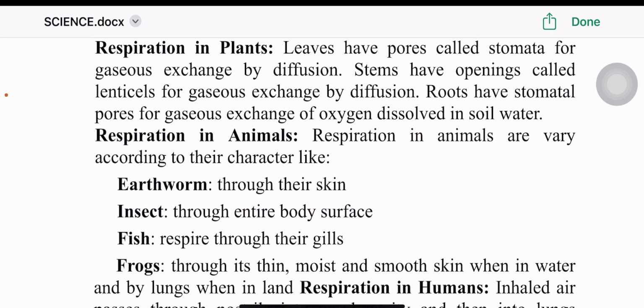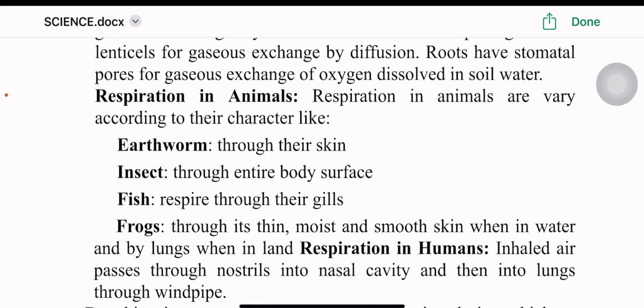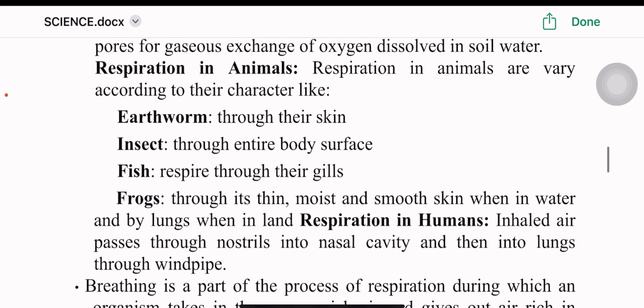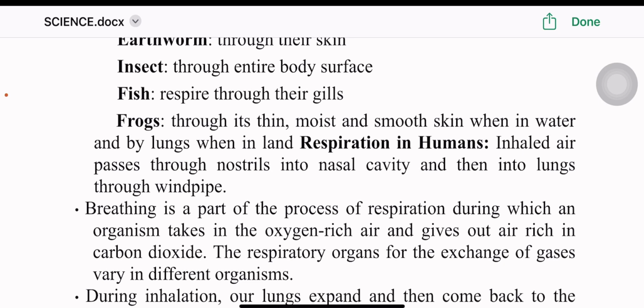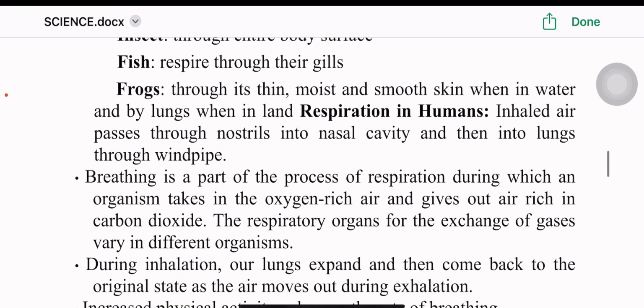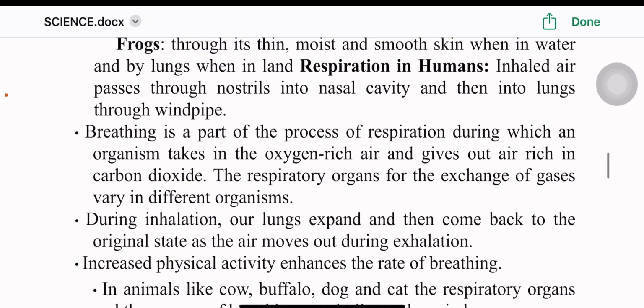Respiration in animals varies according to their character: earthworms breathe through their skin, insects through the entire body surface, fish respire through their gills, and frogs through their thin, moist, and smooth skin when in water, and by lungs when on land. Respiration in humans. Inhaled air passes through nostrils into the nasal cavity and then into the lungs through the windpipe. Breathing is a part of the process of respiration, during which an organism takes in oxygen rich air and gives out air rich in carbon dioxide.